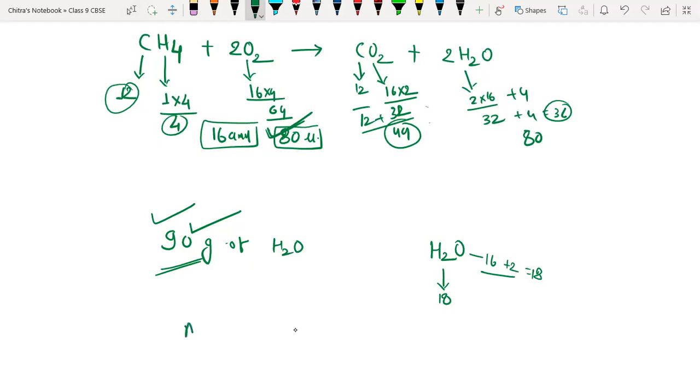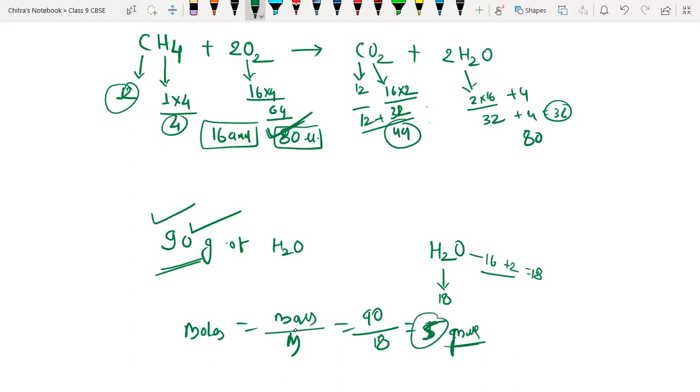We know that moles equals mass divided by molar mass. The mass is 90 gram and the molecular mass is 18. If I divide, I get 18 is to 1 mole as 90 is to X, so 5 moles. This is the 5 moles we have got here.